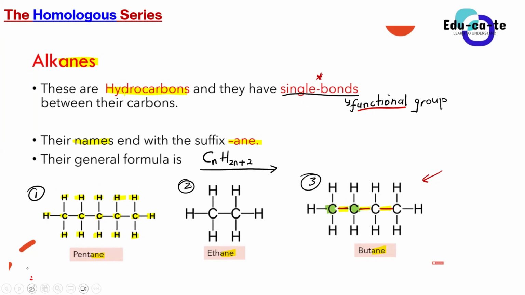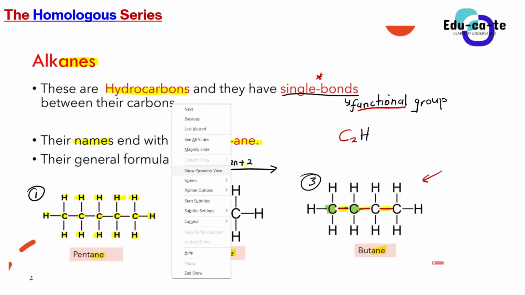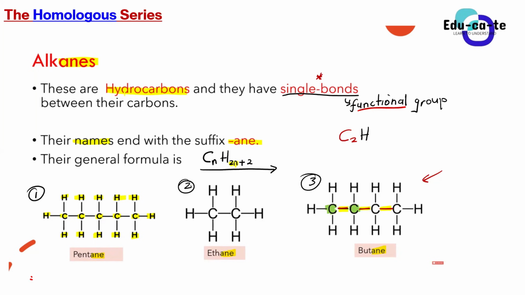Okay, so let's just say this is an alkane that is having 2 carbon atoms. For us to be able to find the number of hydrogen atoms in that alkane, we must say 2 times the number of the carbon atoms plus 2. Let me repeat again. If we have got a certain number of carbon atoms, to find the number of hydrogen atoms in an alkane, we multiply the number of carbon atoms by 2, then we add 2 on top.